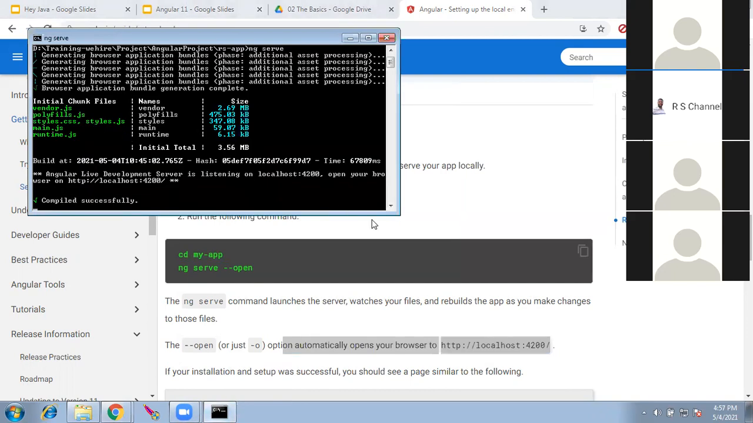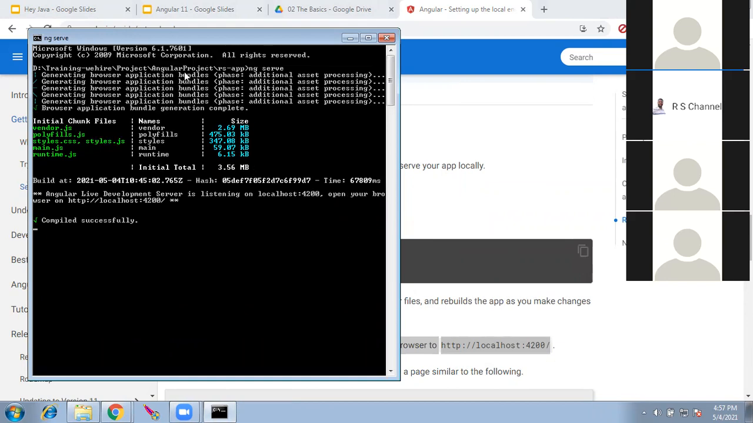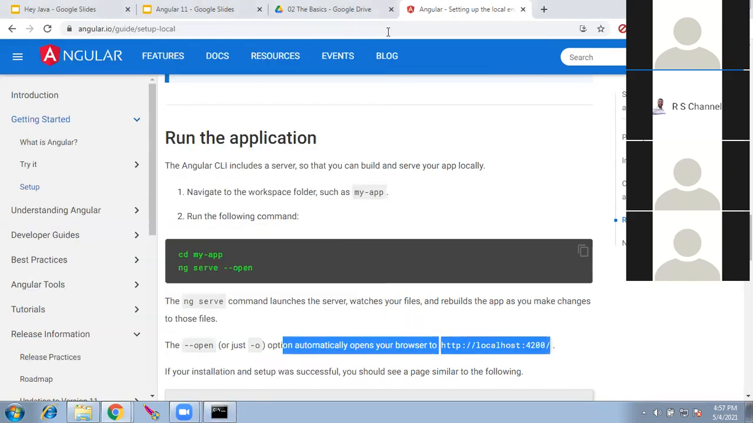So Node will start a simple server, the development server. And you see here the final output files, as I said, the green ones are the final output files, all JS files. This is a CSS, it's converted to JS again. And these are the sizes. And the server has started and it is listening on port 4200. So to run this, we go to localhost.